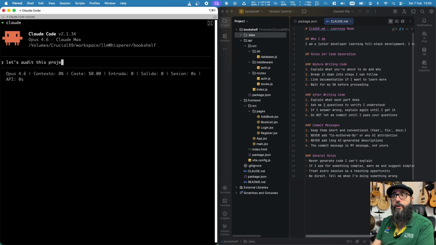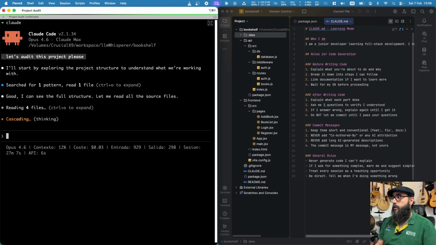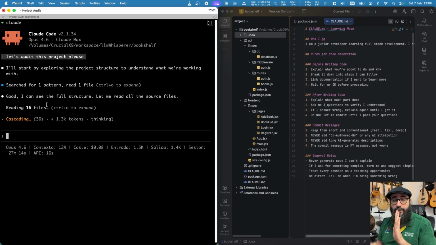audit this project, please. So now you can see that it's reading every single file of the project, and it's going to analyze one by one with the instructions that we gave, which essentially is: discover the vulnerabilities, explain, ask me questions, verify that I got the knowledge, and then go ahead. If I try to commit before that, Claude is going to say that's not a good idea, but let's see how